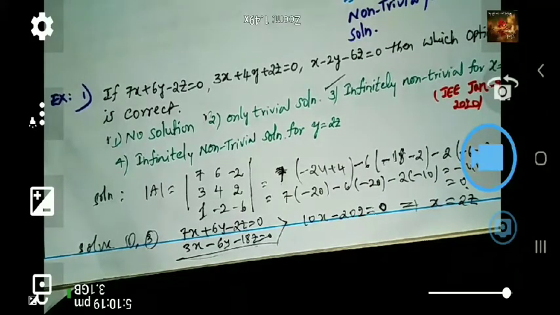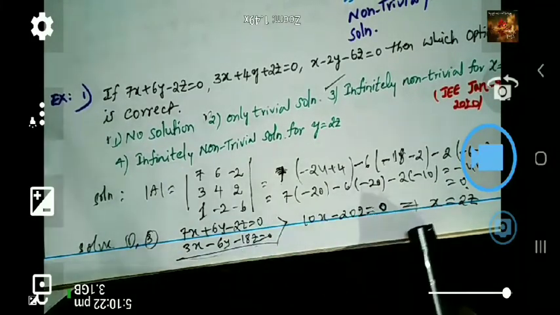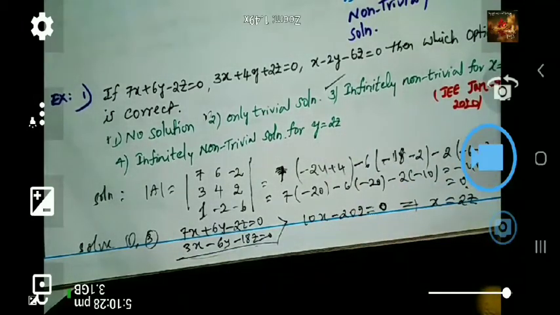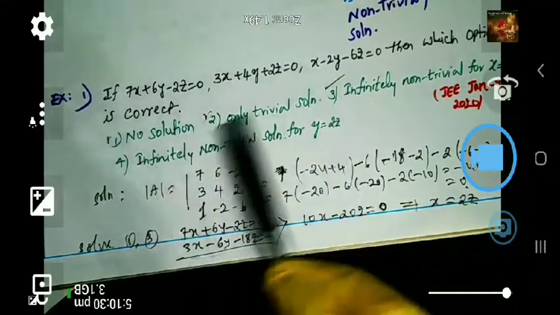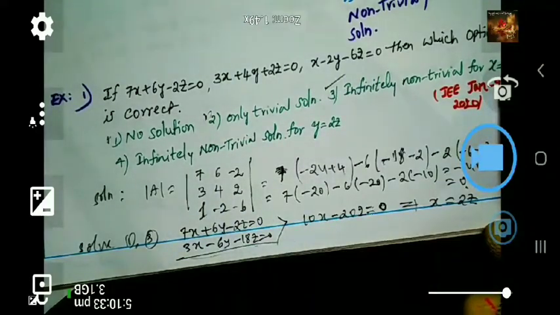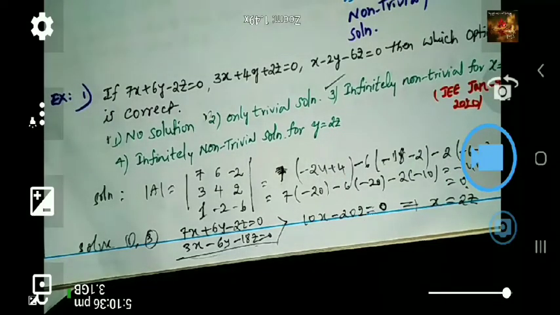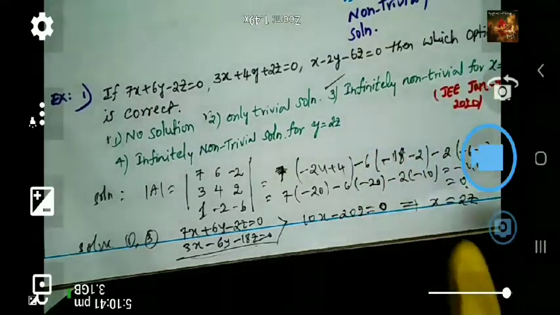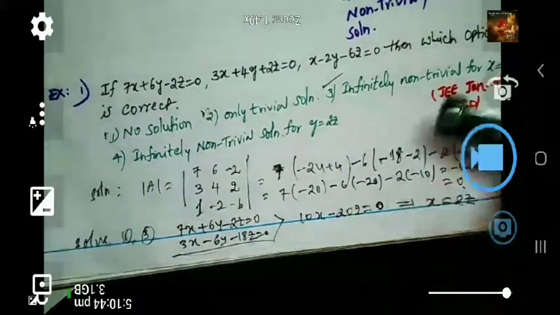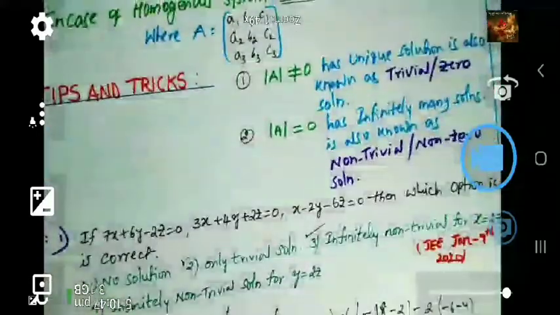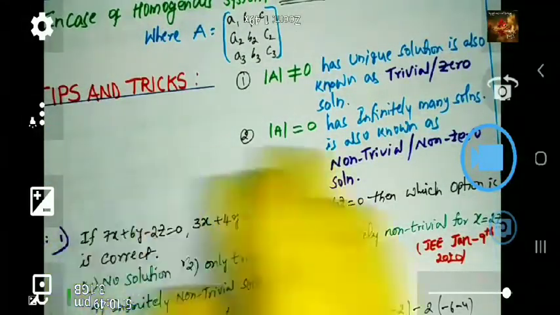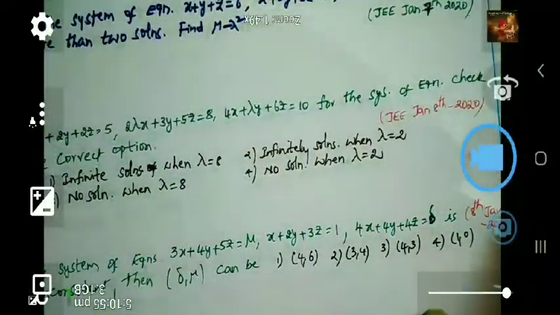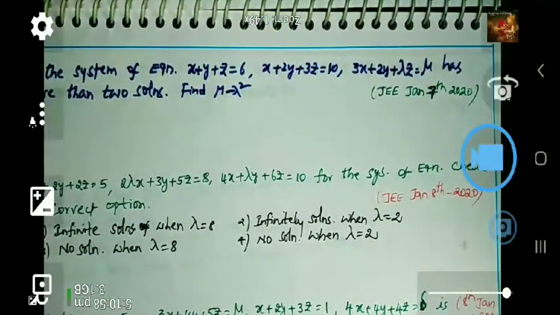Here you have to check first whether determinant of A is 0 or not equal to 0. Here it is 0, and along with that there is another condition, because the third and fourth options may both be correct. But the condition is x = 2z in one, and y = 2z in the other. We got x = 2z, therefore 100% option 3 is correct. Very simple, easily done. There is no difficulty at all. Just remember the tips and tricks, which are mostly helpful to you. Now we'll come to the next question, which is also given in a recent exam.